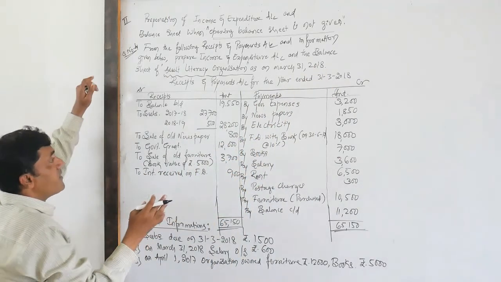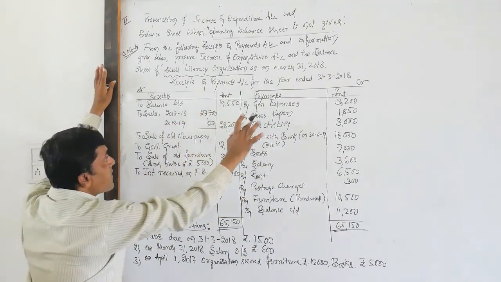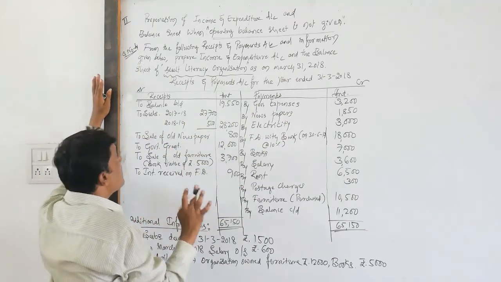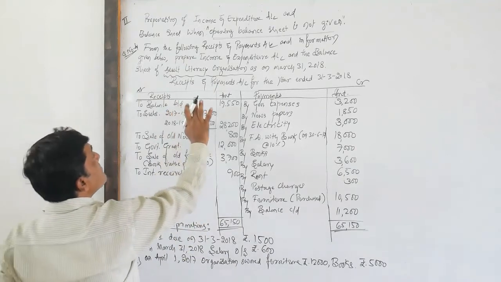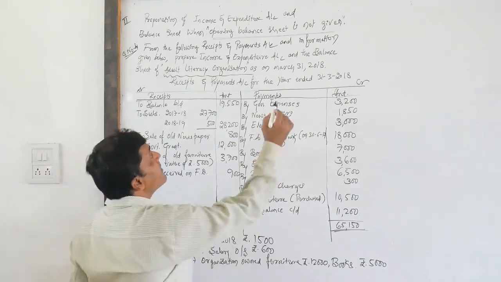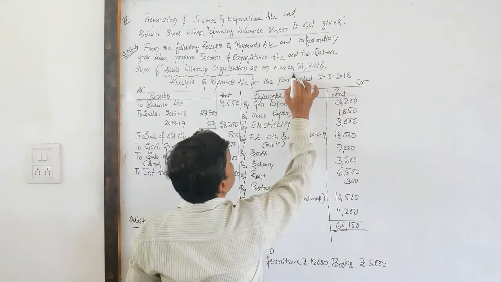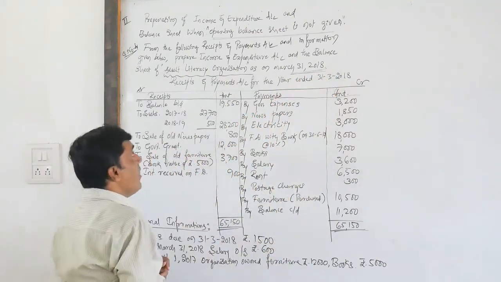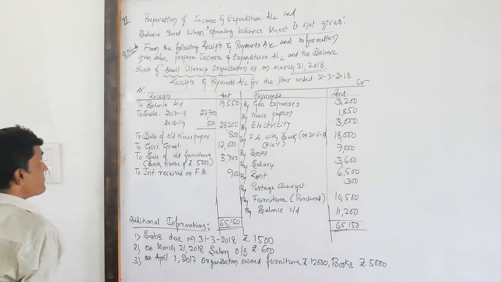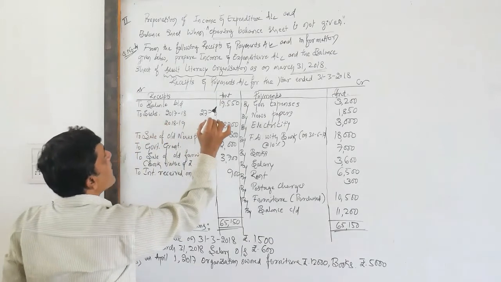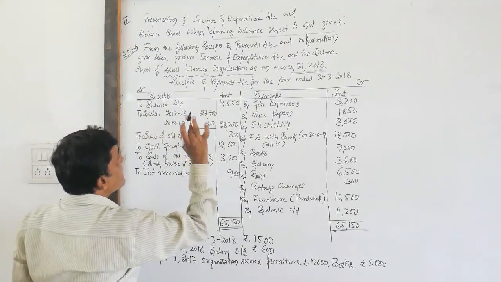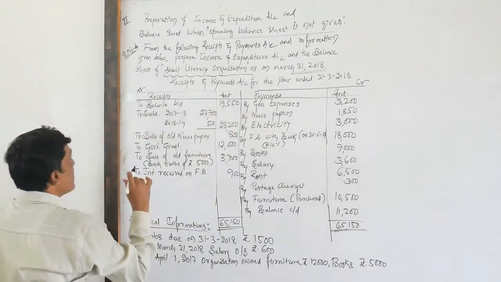Here in this problem, they have provided one receipts and payments account, and along with that they have provided some additional information. Look here, receipts and payments account for the year ended 31st March 2018. This is the end of the current financial year. This is the date of the current financial year. Look at the receipts side. As you all know, this is the opening balance of cash. To balance brought down, 19,550.